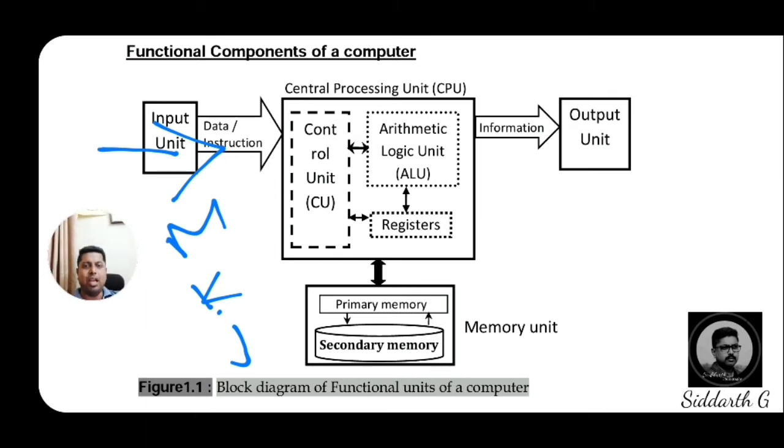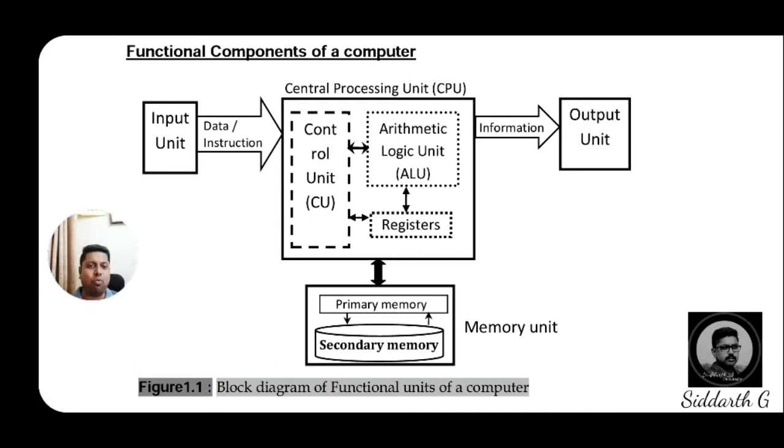The instructions we send to the input unit are converted and passed to the central processing unit. Inside the central processing unit we get some particular devices like the control unit, CU, the arithmetic logic unit, ALU, and also registers. So these three main components are present inside the central processing unit.